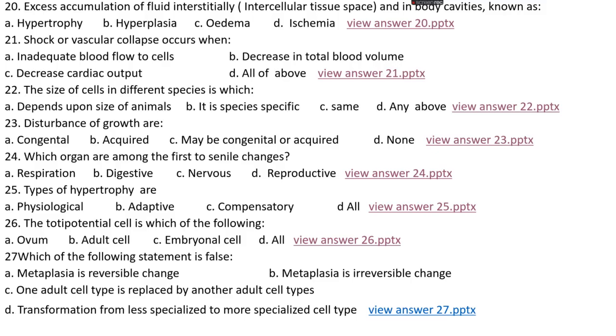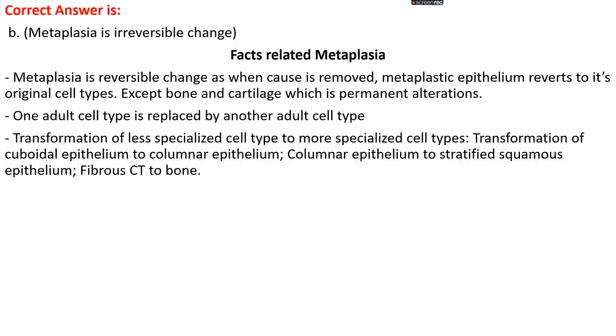Okay. Question number 27. Which of the following statements is false? Option A, metaplasia is a reversible change. Option B, metaplasia is an irreversible change. Option C, one adult cell type is replaced by another adult cell type. Option D, transformation from less specialized to more specialized cell types. The right answer is option B, that metaplasia is an irreversible change.